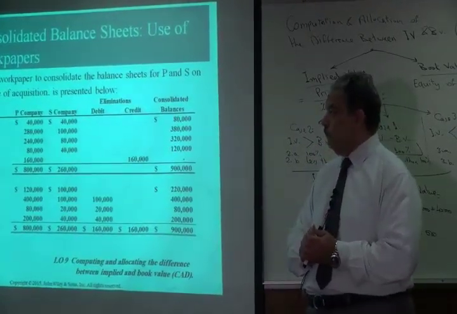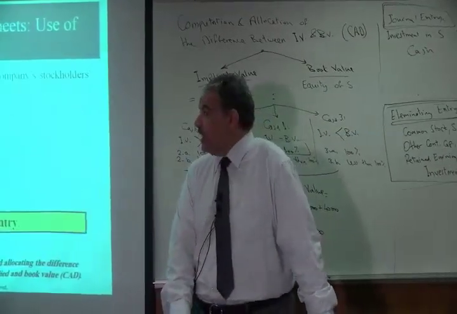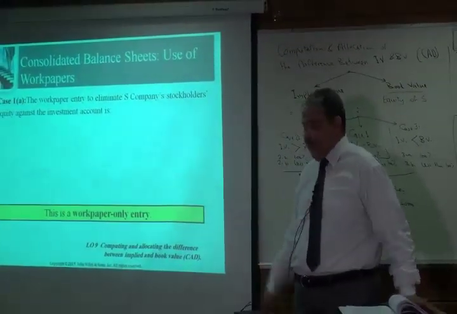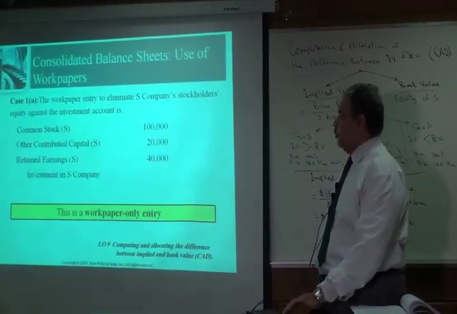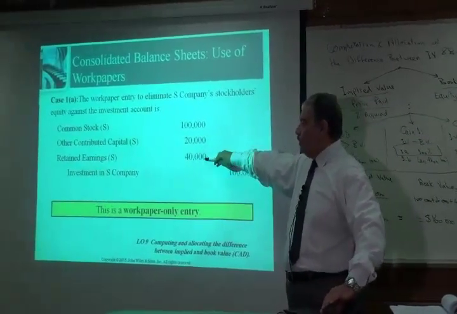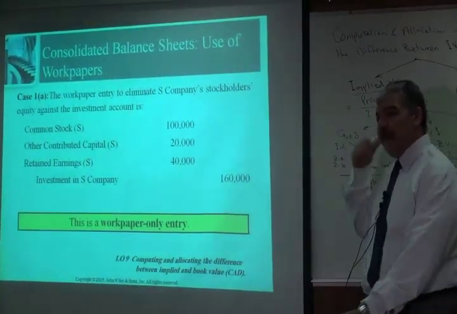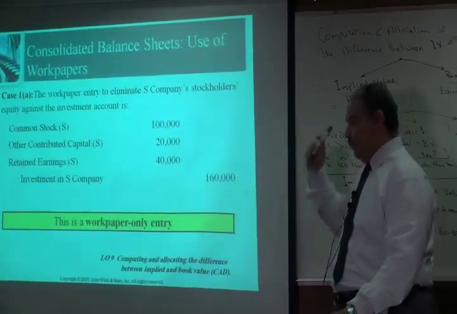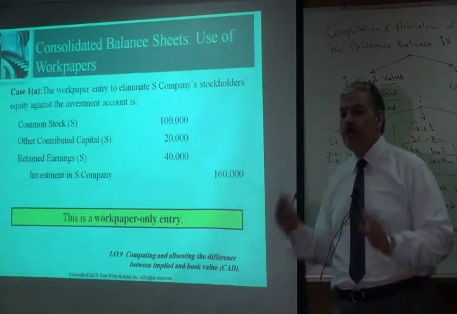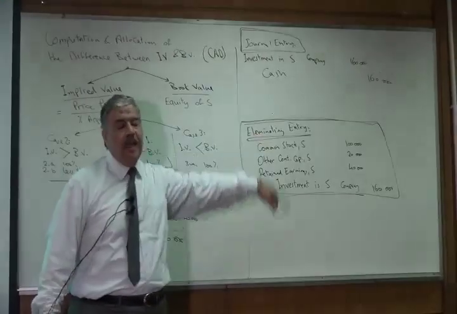So this is the first example of how to prepare the consolidated balance sheet. Take care that the eliminating entry, this is what we just wrote here, debit common stock, other contributed capital, retained earnings of S company, credit investment in S company from the parent company books. And remember, this is a work paper only entry. So it's made only in the work paper. It's not recorded in the journal, like the journal entries that we have here.